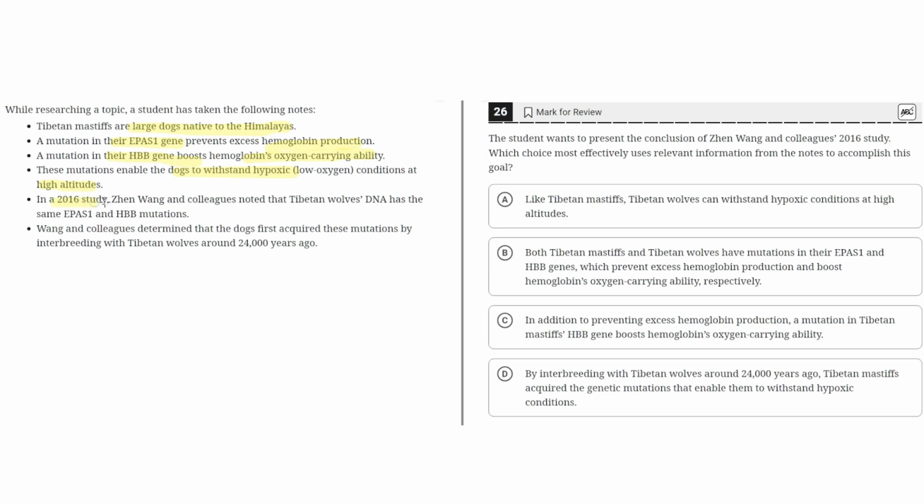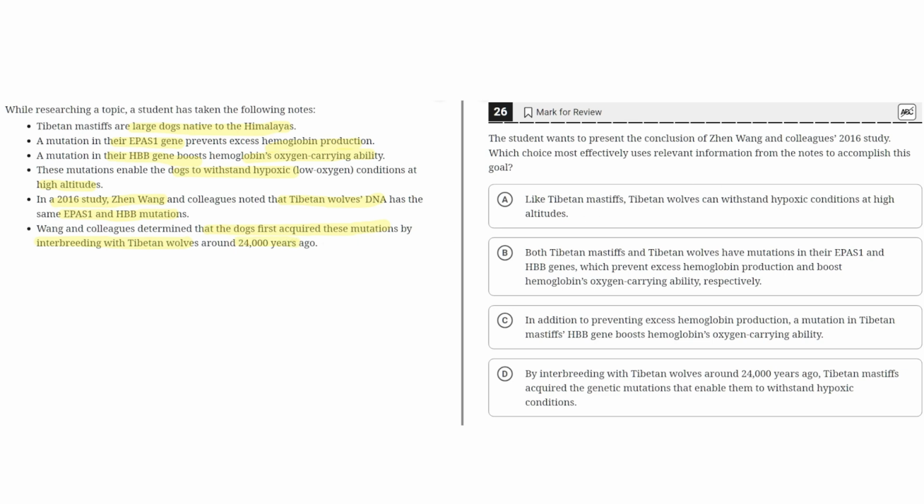In a 2016 study, Zhen Wang and colleagues noted that Tibetan wolves' DNA has the same EPAS1 and HBB mutations. Wang and colleagues determined that the dogs first acquired these mutations by interbreeding with Tibetan wolves around 24,000 years ago.